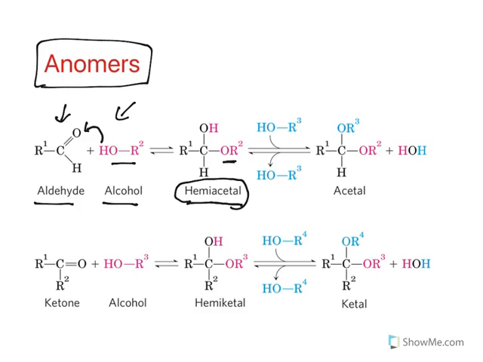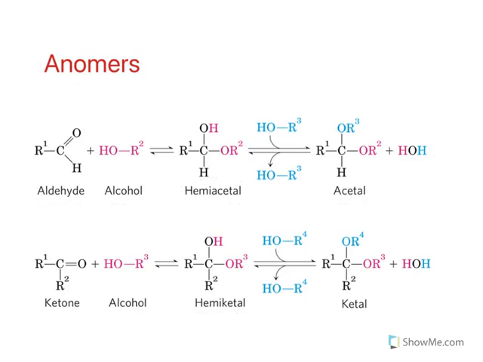Now, this hemiacetal can react with another alcohol and form an acetal. Look what is happening. One more OR group comes and attaches here. So successively hydroxy groups are removed and you get hemiacetal and acetal. Similar things can happen with ketone, and it gives hemiketal and ketal. The moral is, an aldehyde or ketone can react with alcohol to give hemiacetals, hemiketals, or acetals and ketals. So this is the concept.